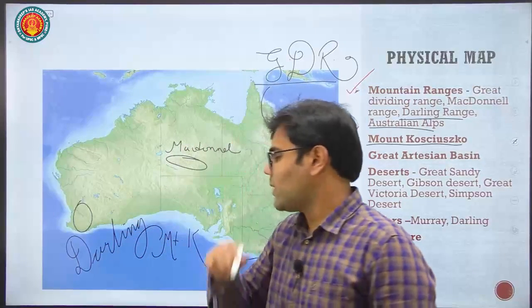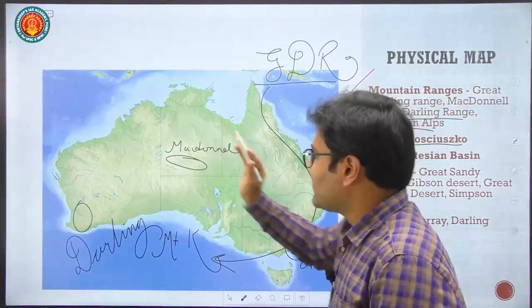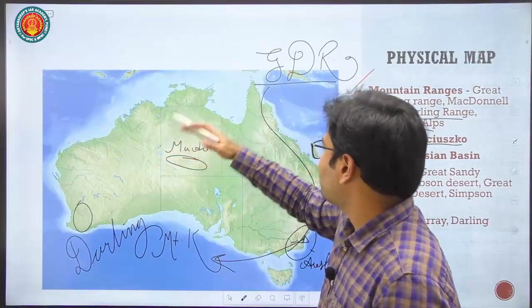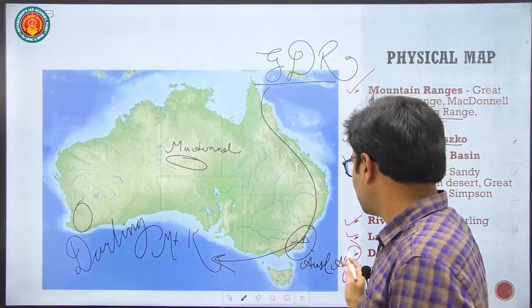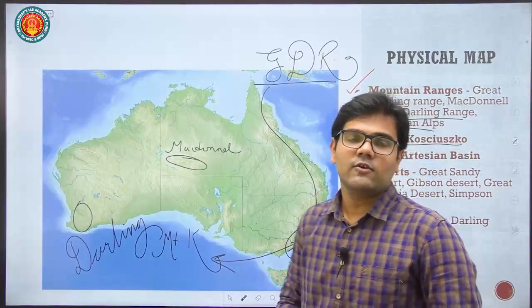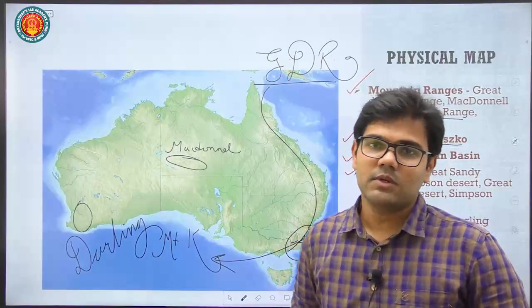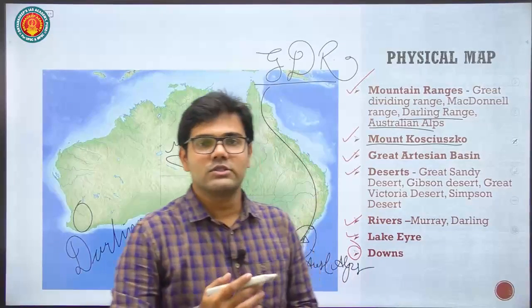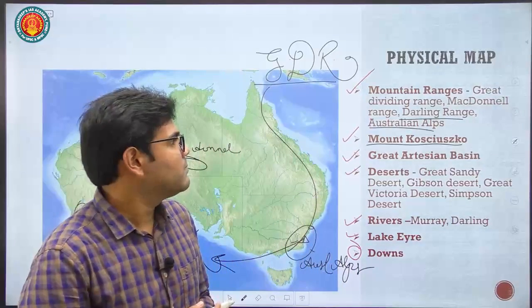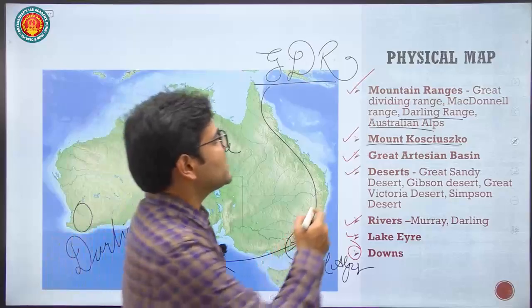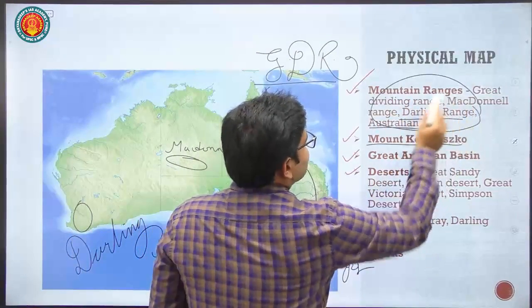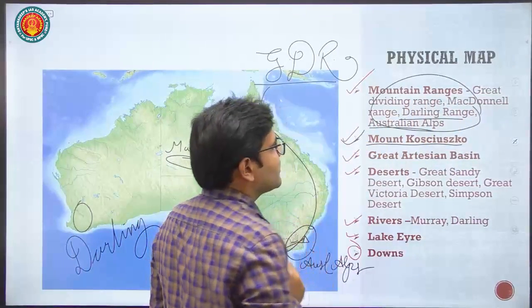Then the Darling Mountain Range, McDonnell Mountain Range, Great Dividing Range, and Australian Alps. And in the Australian Alps, we have the highest peak of Australia, Mount Kosciuszko, which is important from an exam perspective. So we covered all the mountain ranges and Mount Kosciuszko.